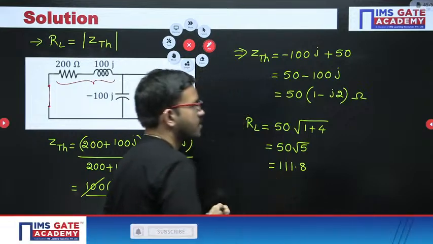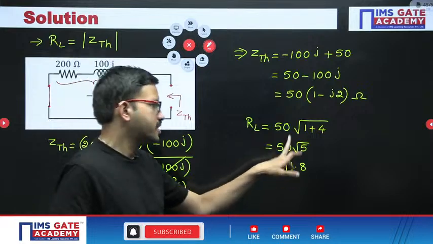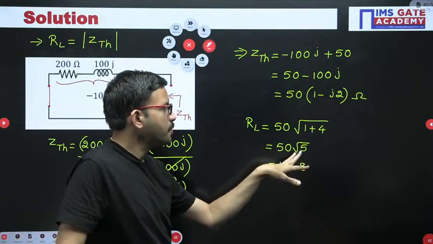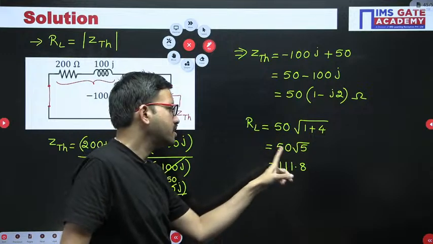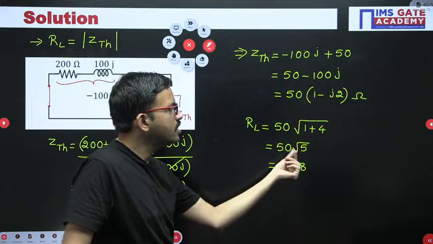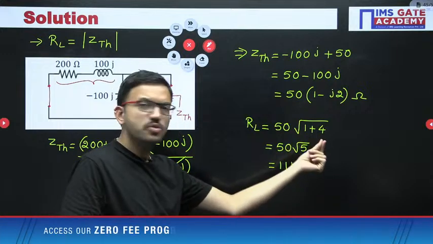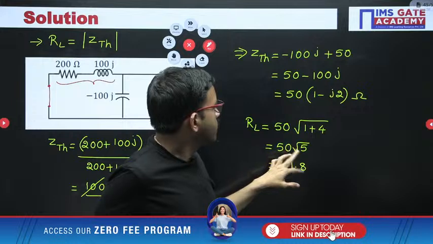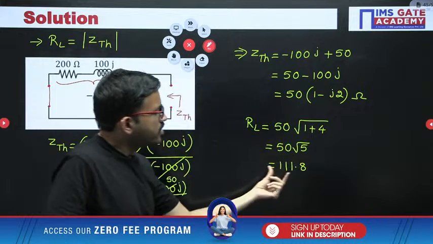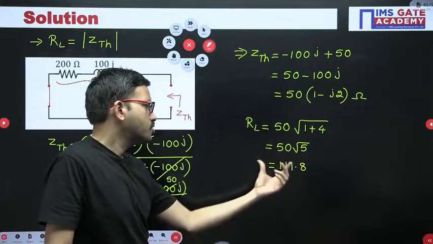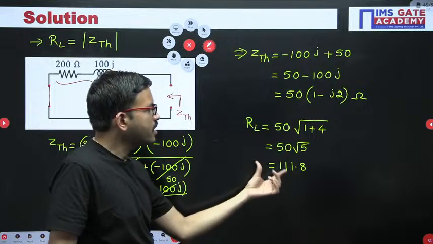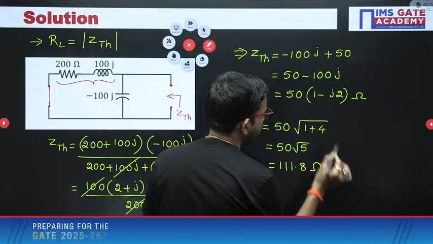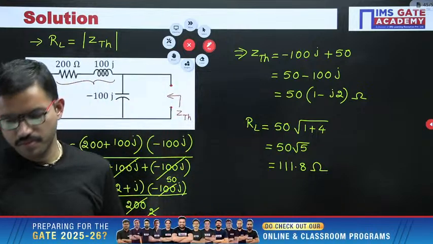See, if it is root 4, that is 2, 2 50s are 100. If it is root 9, that is 3, 3 50s are 150. But root 5 is closer to root 4, and 2.23 something is what you have. So if you consider 2.3, 50 into 2.3, accordingly you will be getting a value closer to this. You can use a calculator and then round off. Then you will be getting 111.8. Units are ohms.